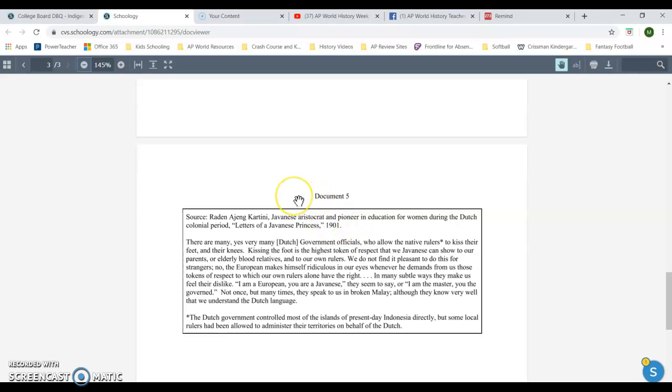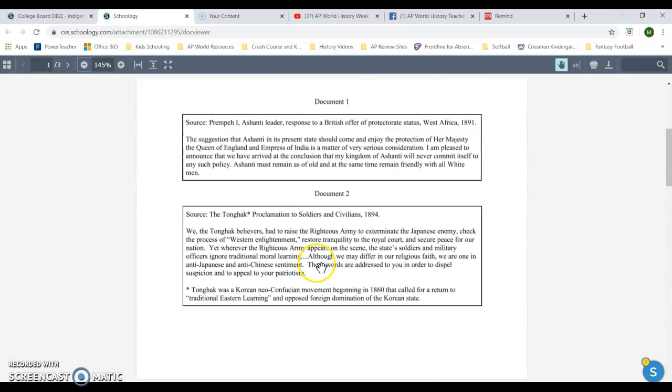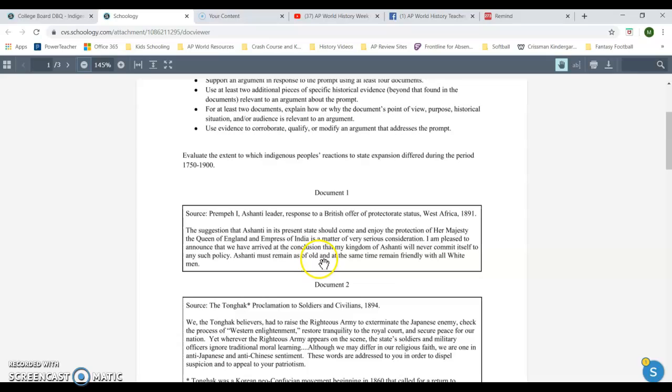Now, there should be a huge red light going off in your head. Bing, bing, bing. What's happening in the world at this time? Why are states expanding? That red light should be telling you, this is the time of European imperialism. This is what they call the age of imperialism, the scramble for Africa, the Asian imperialism we talked about. That is your contextualization. Okay?